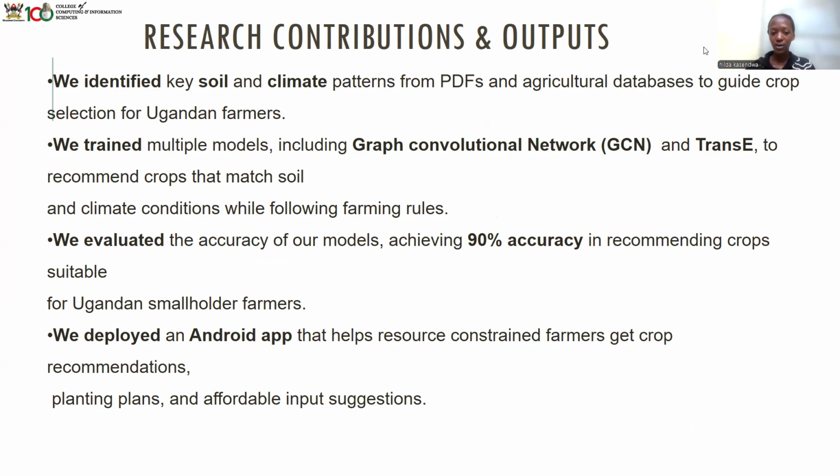We trained multiple models, including the graph convolutional network and TransE, to recommend crops that match soil and climate conditions. Then we evaluated the accuracy of all these models, including ComplEx and the graph model, so that we are able to choose the best model that can apply here. And we deployed an Android app that helps resource-constrained farmers get crop recommendations, planting plans, and affordable input suggestions.